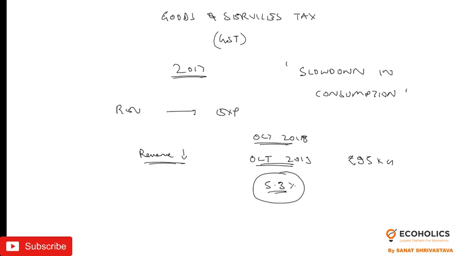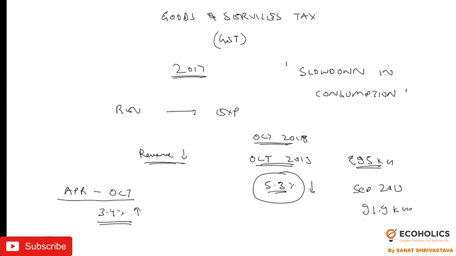If you see the overall GST collection from April to October, that is 6 months, it has increased by 3.4% year on year. So it is a good sign. The revenue of October 2019 was around 95,000 crore, and in September 2019 the revenue was around 91.9 thousand crore. So this is also an improvement over September.